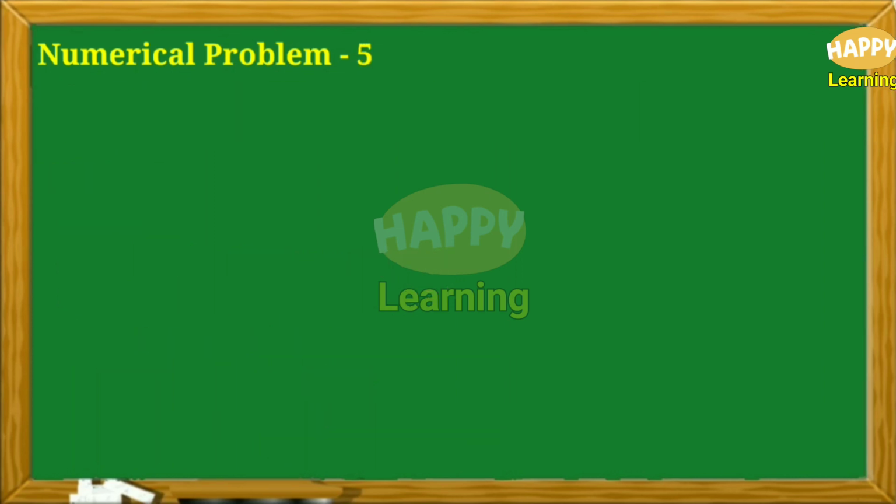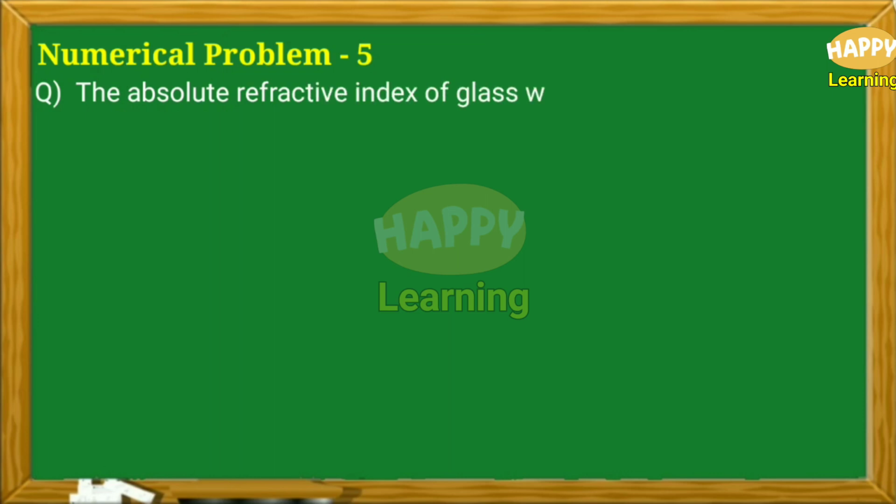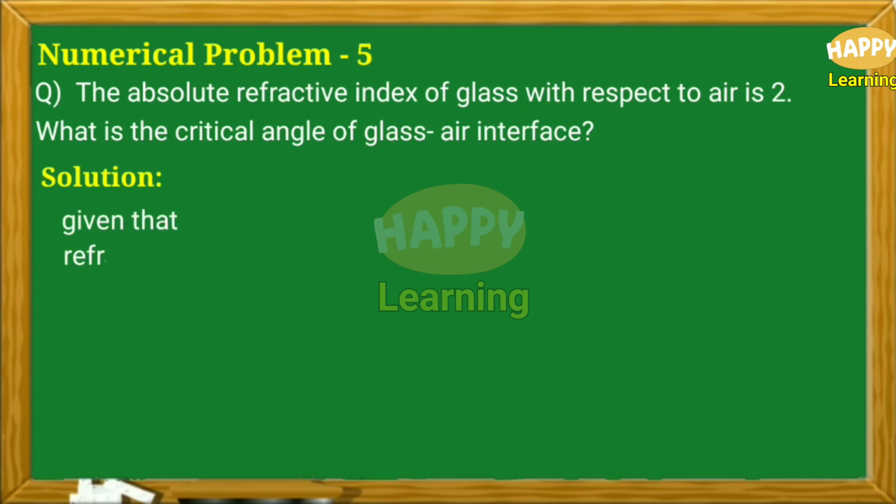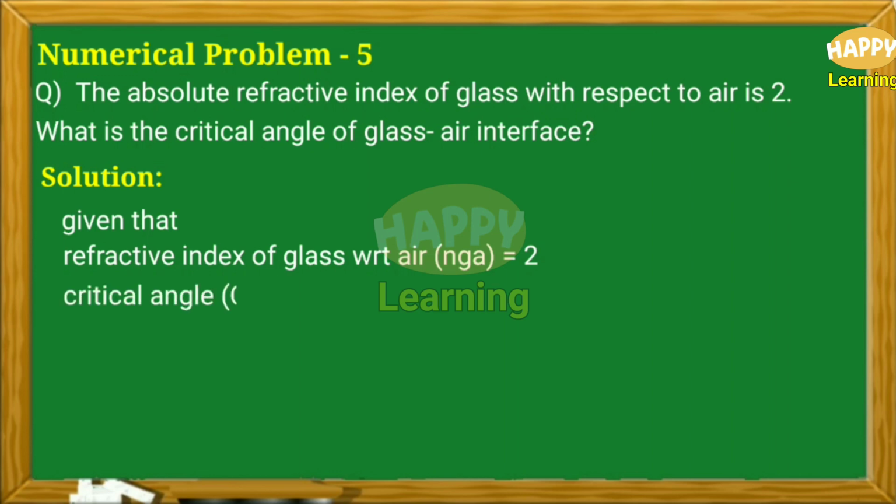Problem number 5. Question: the absolute refractive index of glass with respect to air is 2. What is the critical angle of glass and air interface? Solution: given that refractive index of glass with respect to air NGA is equal to 2, critical angle C equal to question mark.